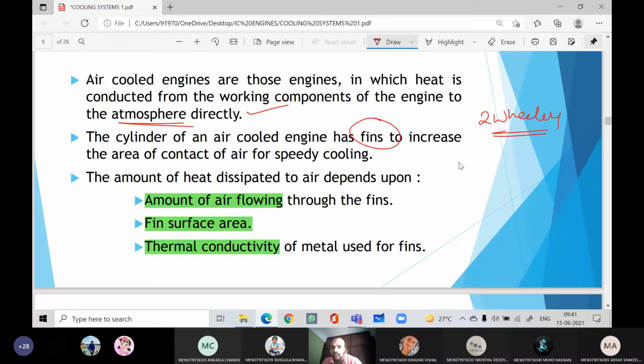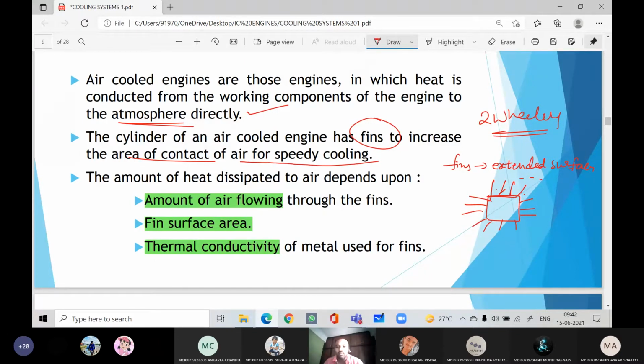Fins are also called extended surfaces. If you add fins to the surface, they will increase the surface area, which means more area is available for the dissipation of heat. Due to conduction, these fins will get heated, and this heat will be dissipated to the surrounding atmosphere due to convection. So the cylinder of the air cooled engine has fins to increase the area of contact for speedy cooling.